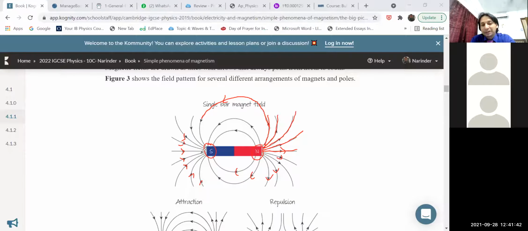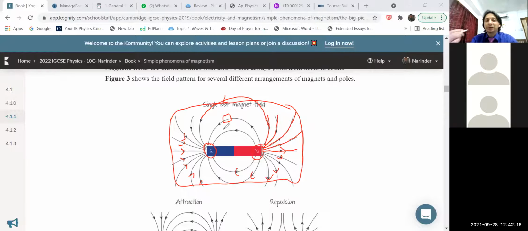These magnetic field lines explain to us that anywhere around this magnet, anywhere on these magnetic field lines, if I place a magnetic material, the material which gets attracted by the magnet, okay, magnetic material is always attracted by the magnet. Magnetic material cannot attract the magnet, but the magnet will attract them. And if I place a magnetic material somewhere here, it is attracted by the magnet, meaning it is attracted by the poles of the magnet. So that is the meaning.